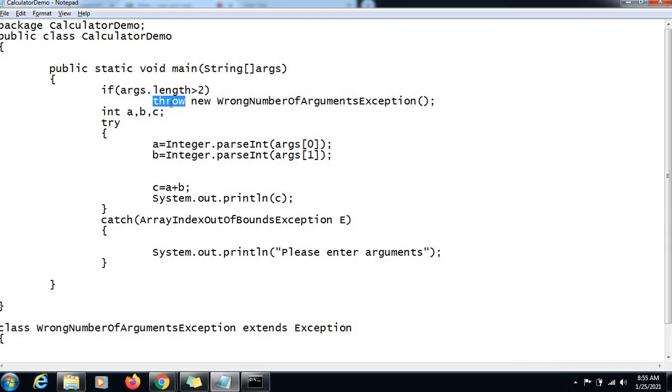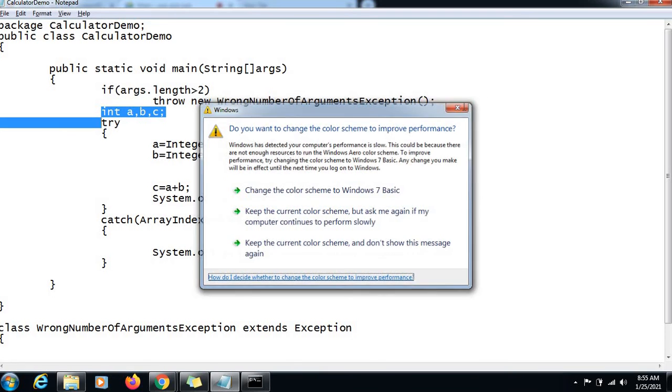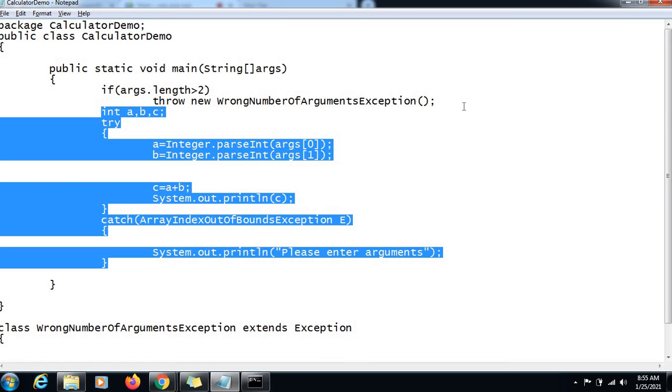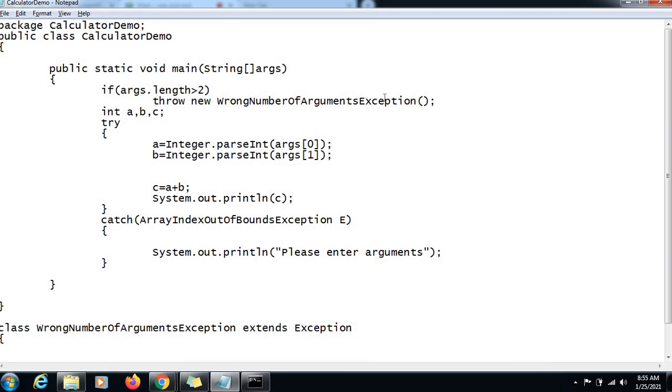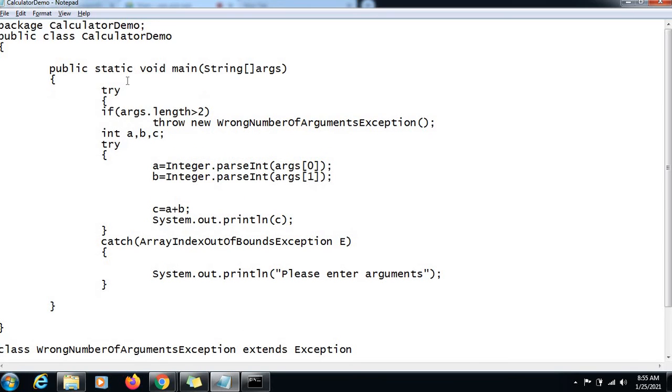Now what we want, if the error gets thrown, is for the whole program to be ignored. The whole program should be ignored, right? So how to do that? Now we know that whenever a set of statements is inside a try block, if any of those statements causes an exception, the entire try block gets ignored. We have that understanding now.